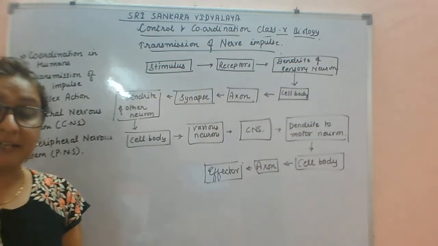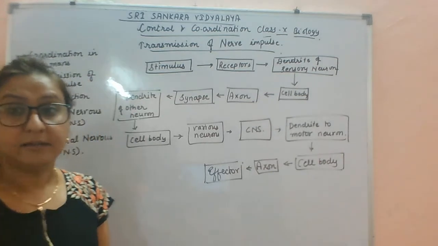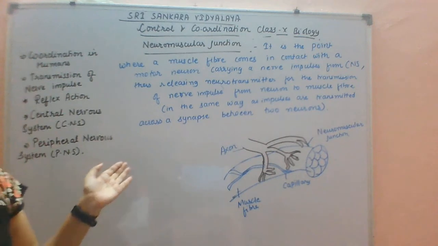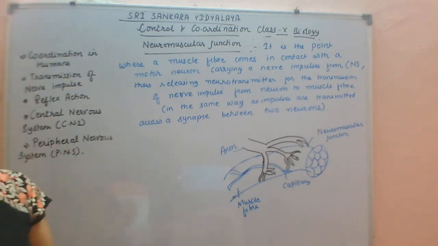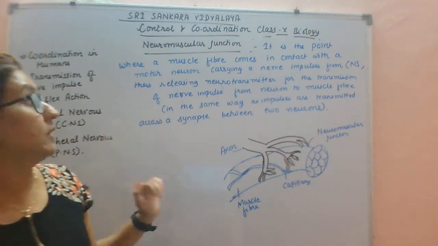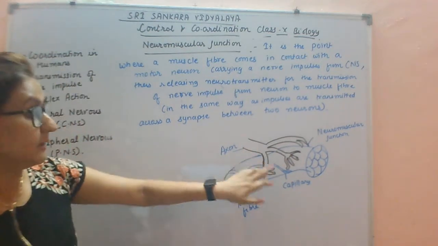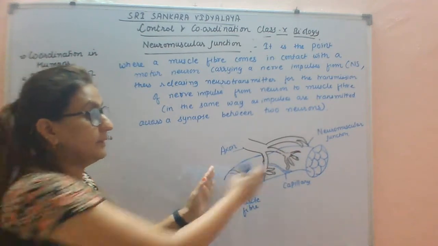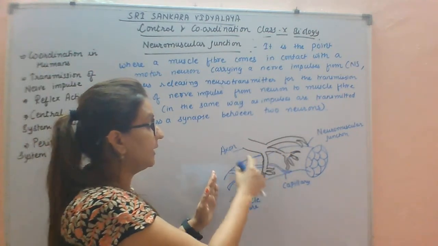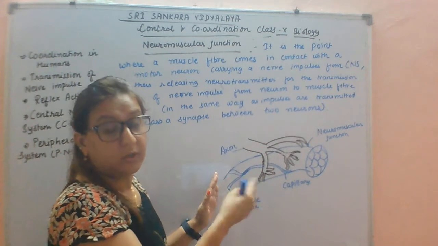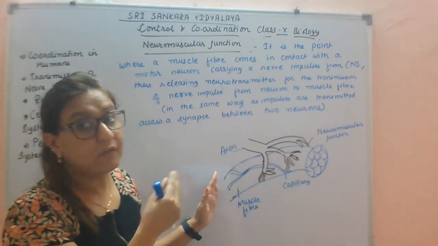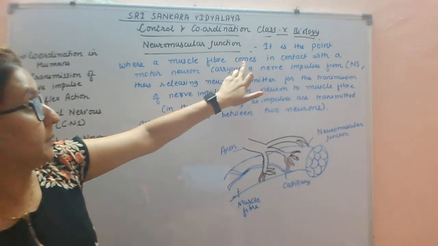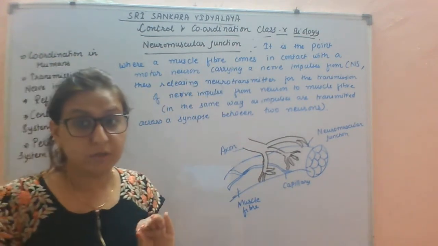So now I will explain what the neuromuscular junction is. Okay, next we will study about the neuromuscular junction. What is the neuromuscular junction? See, this is a muscle and this is a muscle fiber, and this is the last neuron from where the nerve impulses are coming. It is the point where the muscle fiber comes in contact with the motor neuron.